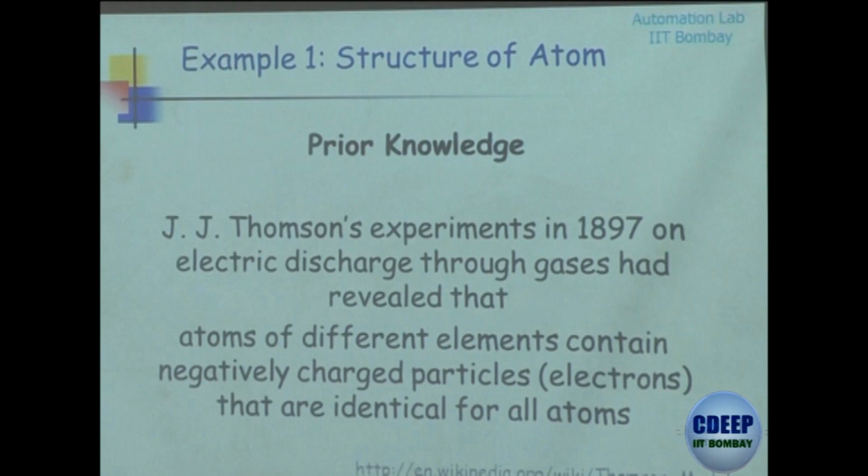So Thomson's experiment, we know this now from school textbooks: in 1897 he did experiments of electric discharge through gases, and his experiments revealed that different elements contain negatively charged particles. At that time they were not called electrons, now we know them as electrons, and all of them are identical in all the atoms. This was discovered by Thomson's experiment.